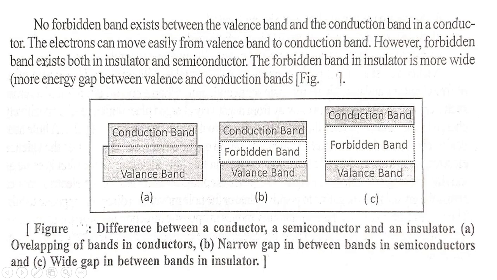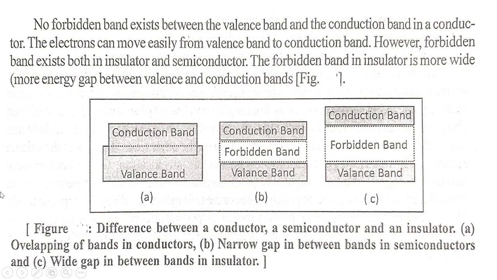However, a forbidden band exists in both insulator and semiconductor. See in the figure, there is a forbidden band. The forbidden band in an insulator is wider, with more energy gap between the valence and conduction band.